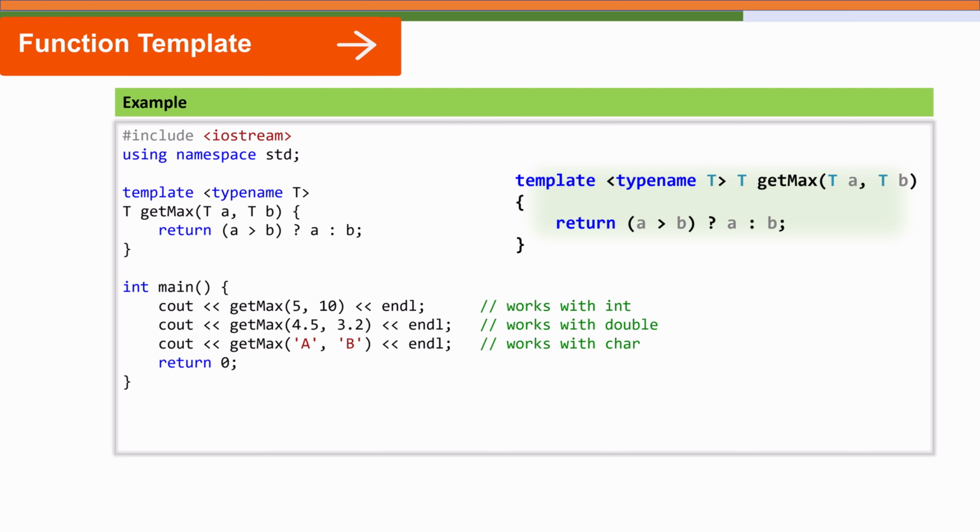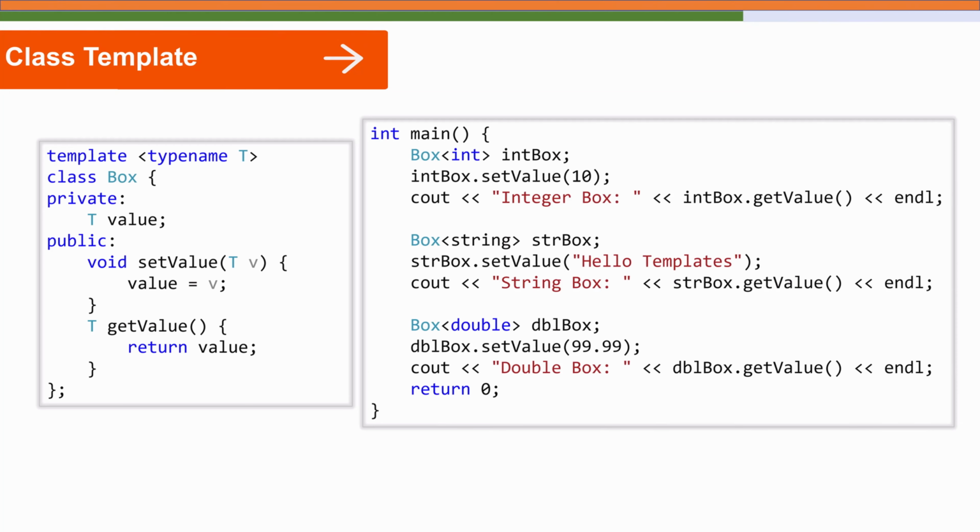Now that we understand function templates, let's take it one step further and discuss the concept of class templates. Sometimes we want an entire class to be generic, not just a single function. For example, imagine we are building a simple box class that holds one value. We may want to write one box for integers, one for strings, one for floats. So instead of writing separate classes like int box, float box, string box, we can write just one class template like this: Box of int stores integers, Box of string deals with strings, and Box of double stores floating numbers.